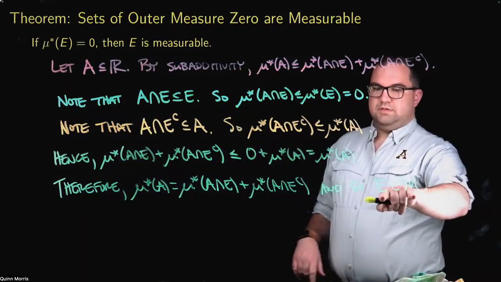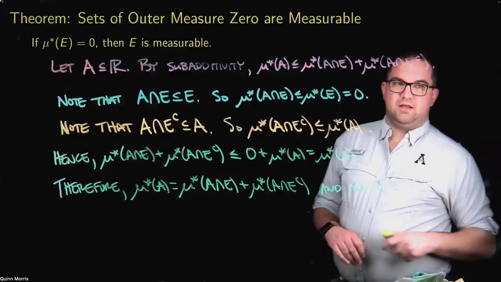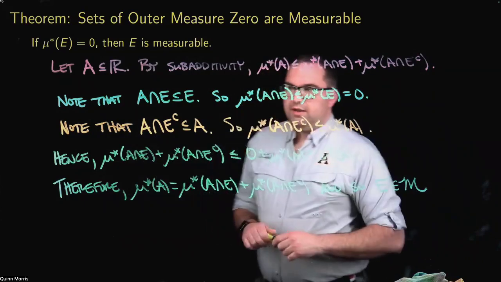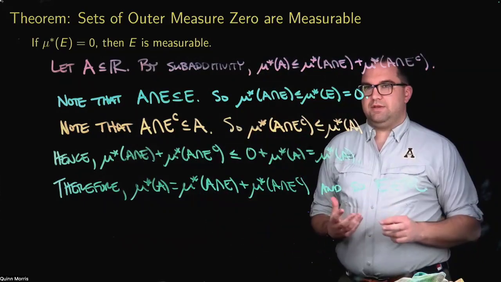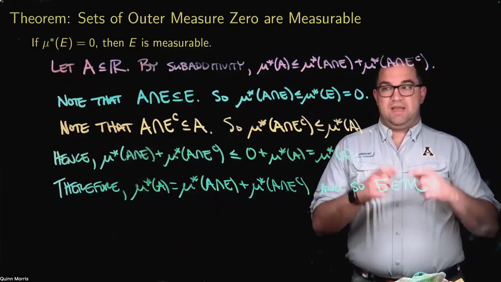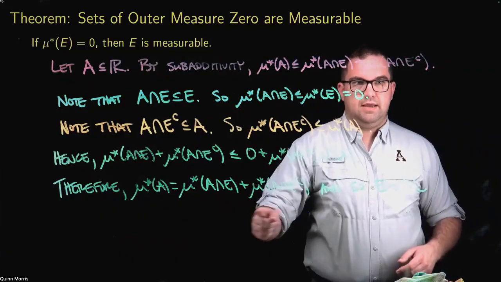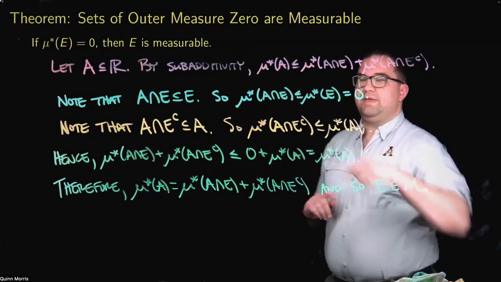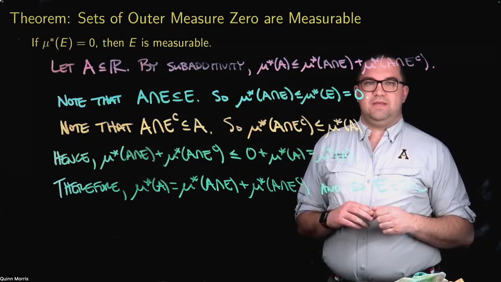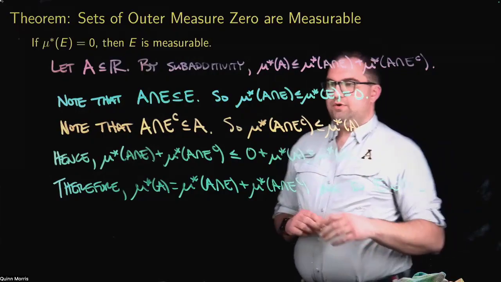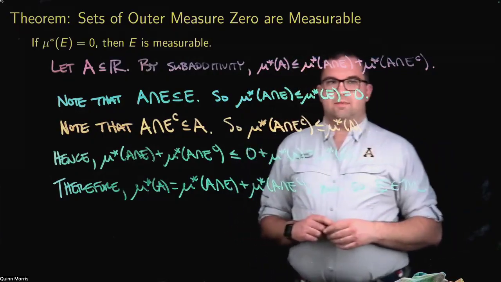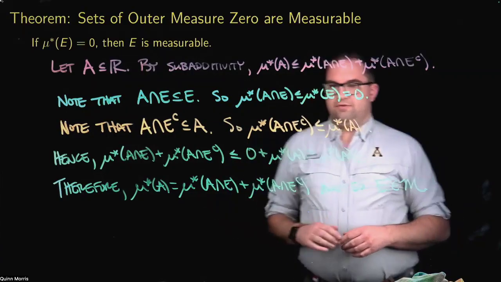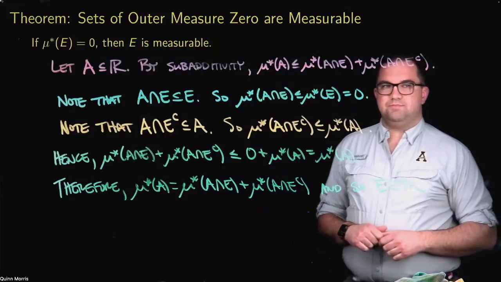So we write this. This is the same as writing E is measurable, E is in the collection of Lebesgue measurable sets. So again, notice here, what are we really doing? We're trying to prove this Carathéodory condition. And the way we do that is by proving an inequality in two directions. The first one we get for free from subadditivity. The second one we have to do a little set theory and use some properties about our set E in order to get that. But then we get the Carathéodory condition, and so our set E is Lebesgue measurable.